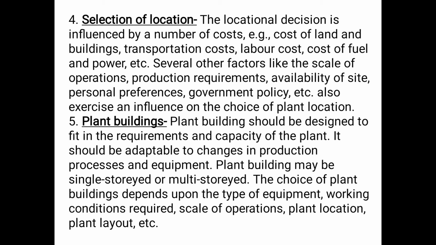So the locational decision is influenced by a number of costs, for example, cost of land and buildings, transportation cost, labor cost, cost of fuel and power, etc.